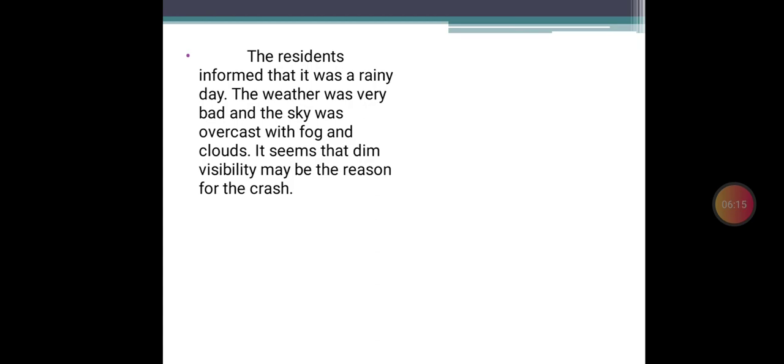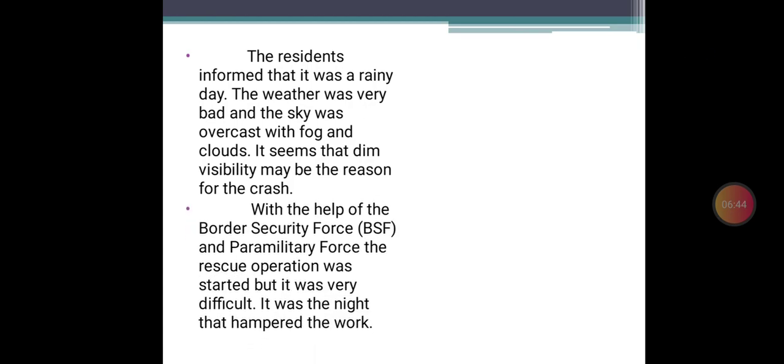Remember that it is the hilly area, Jammu and Kashmir, early evening falls and rain also may be there. So the sky is overcast, fog, clouds, and the pilot might not have found the proper visibility, and hence it might have led to some mishap. So that is what we have mentioned in the paragraph.